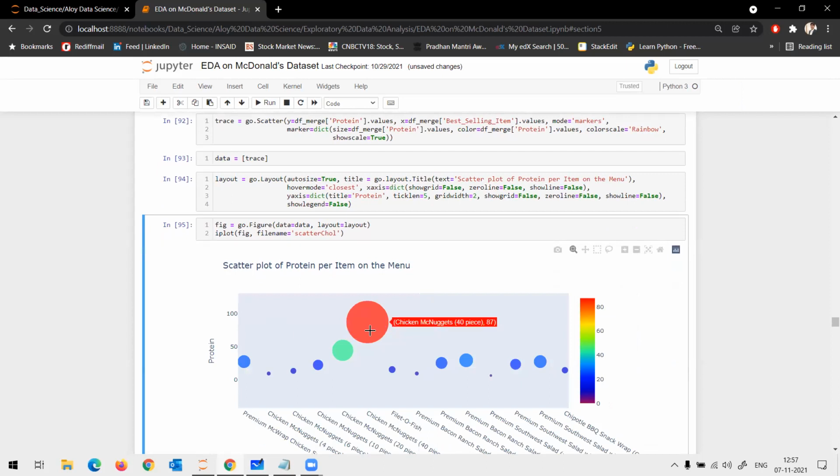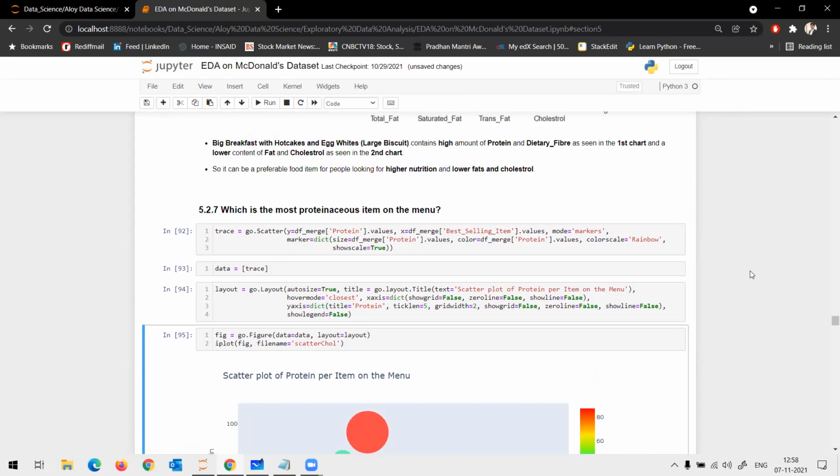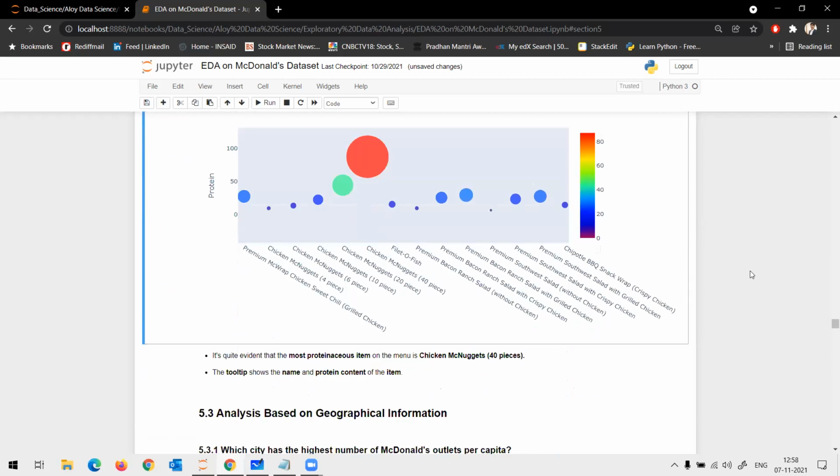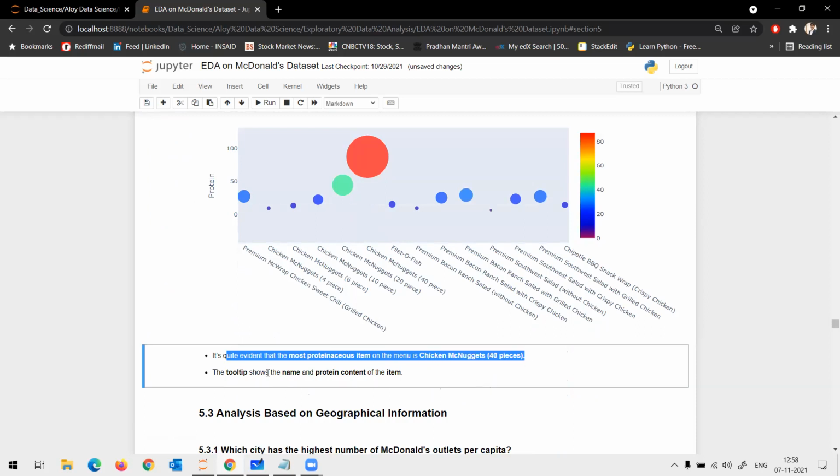Okay, now is protein the good side of nutrition or the bad side of nutrition? Good side, sir. The good side, right? Okay, and I note down the categories. It's quite evident that the most proteinous item on the menu is this one, chicken McNuggets.